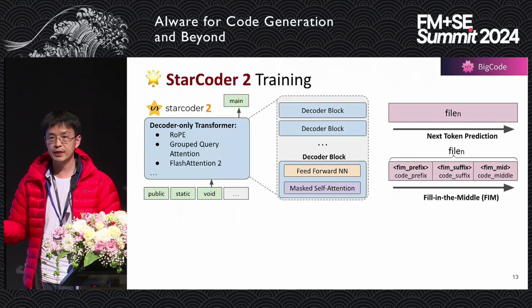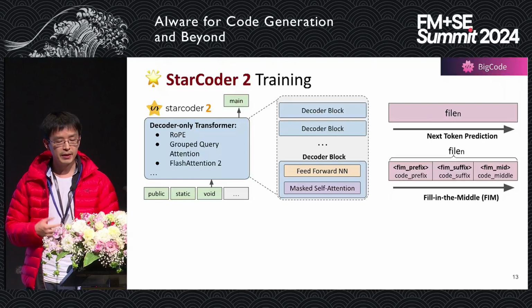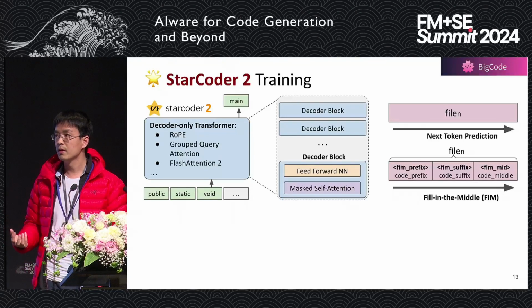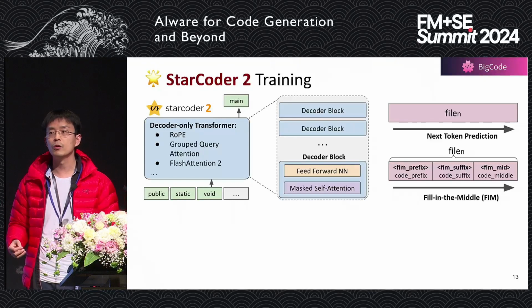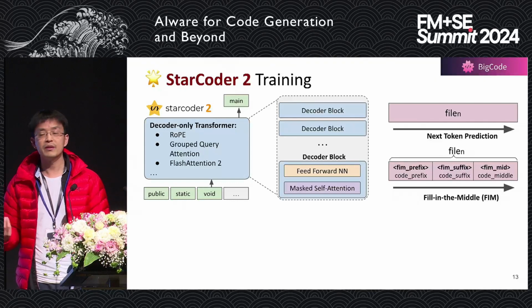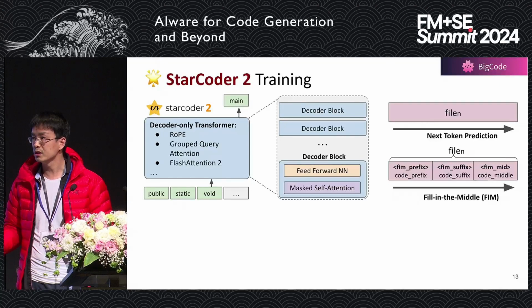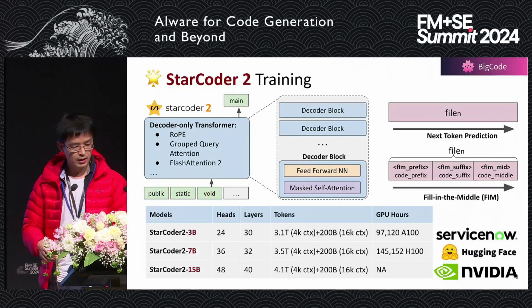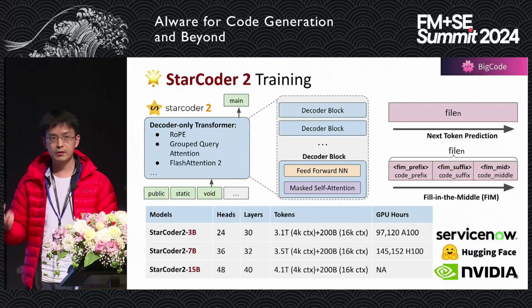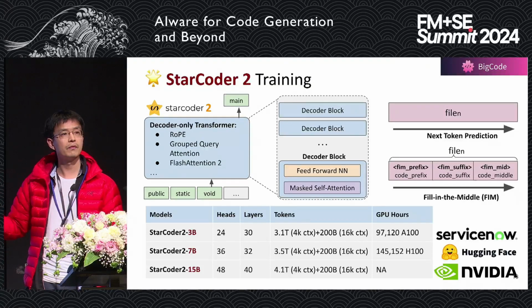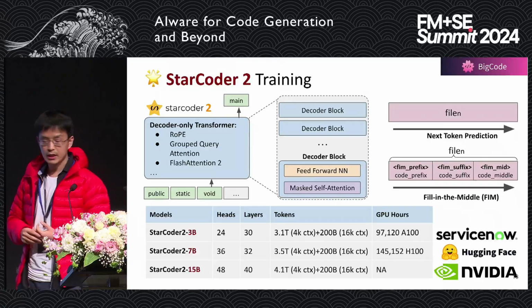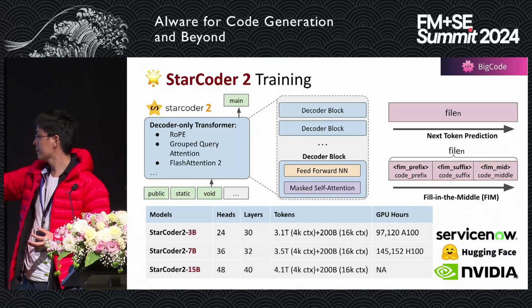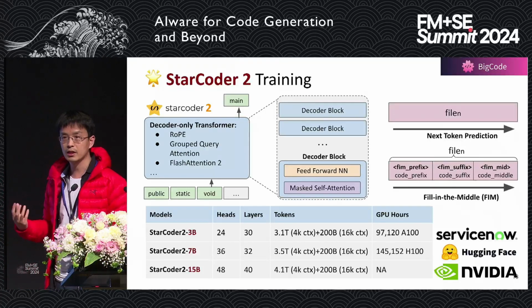One is next token prediction, which is pretty common. But we also train the model to perform fill-in-the-middle tasks. In this way, the model can also learn how to perform in-filling tasks, which is very important for realistic code completion. In total, we have trained 3 models in this series: 3B, 7B, and 15B.